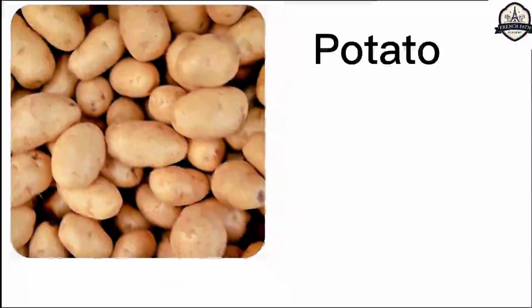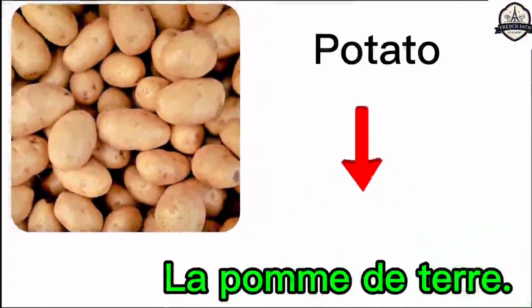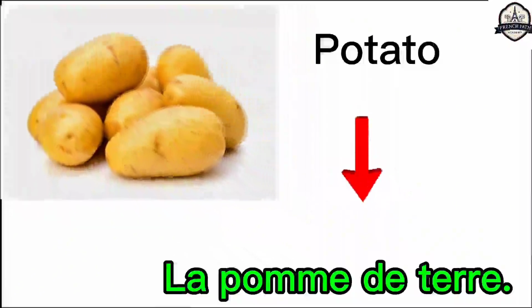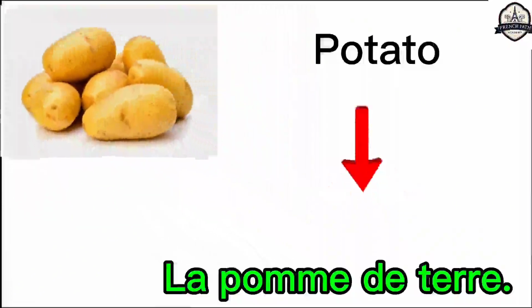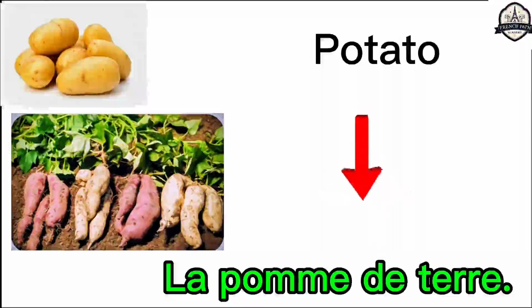And we also have potato. Potato is called basically in French language la pomme de terre. La pomme de terre. And moreover, we also call it la patate. But we have different types of potatoes, as you can see it.